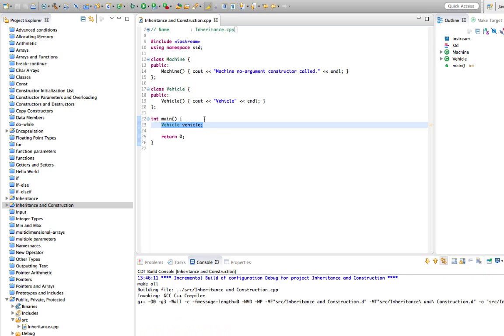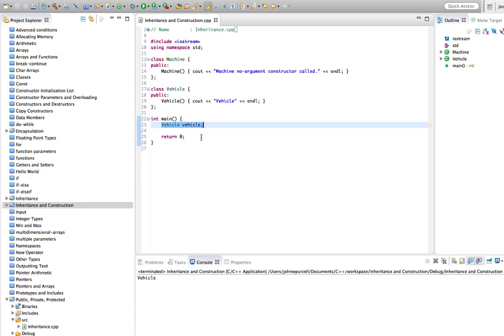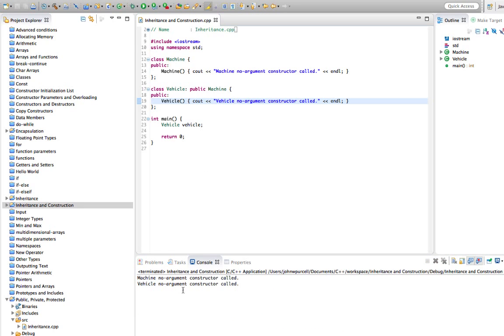So let's run this now. Actually, I meant to make this extend machine. So vehicle is a subclass of machine, and I want all this text in the constructor. Let's just change this. Okay, so let's run this now. When we actually create a vehicle, the constructor of machine is called first. We've only got one object here.